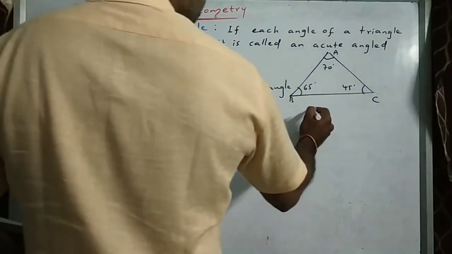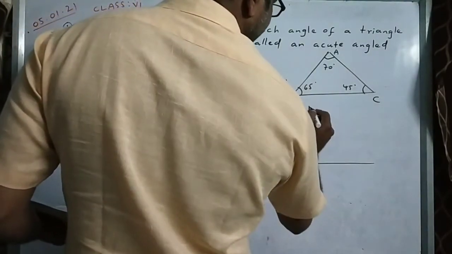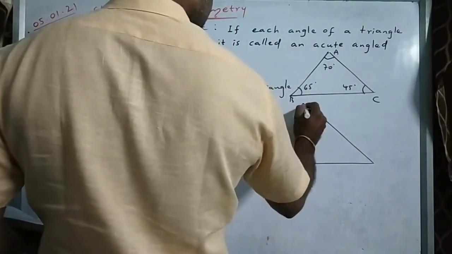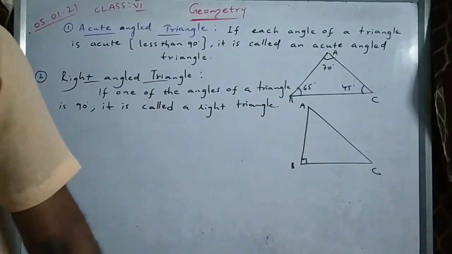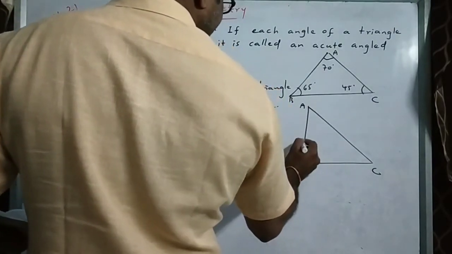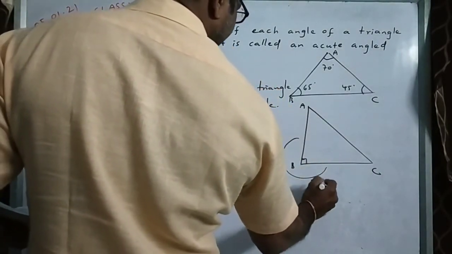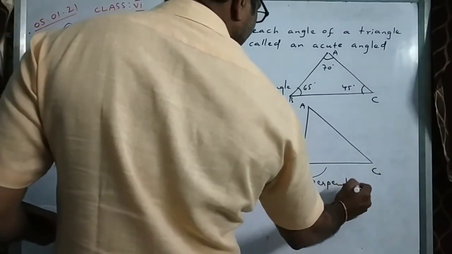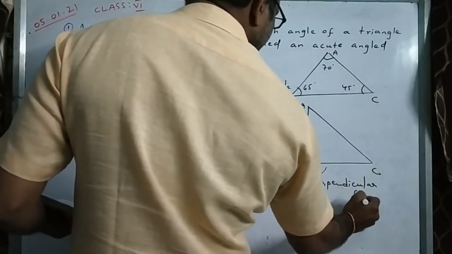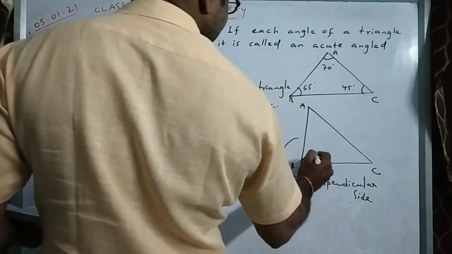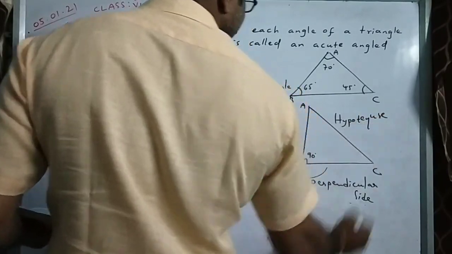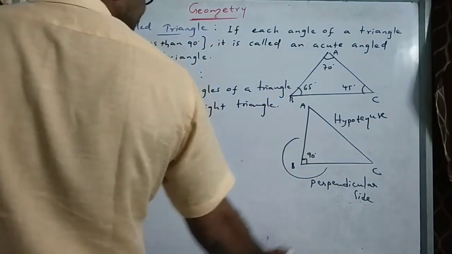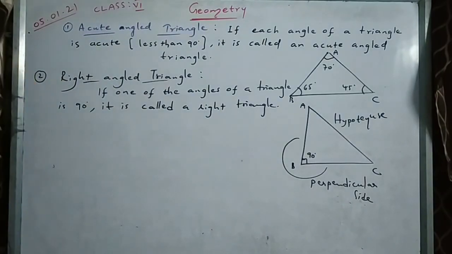Okay. So this is the right angle triangle. Exactly 90 degrees should be there. This is 90 degrees. Drawn exactly straight. These two sides are called perpendicular sides. The third side opposite to 90 degrees is called hypotenuse. The hypotenuse is the longest side in the right angled triangle, right?